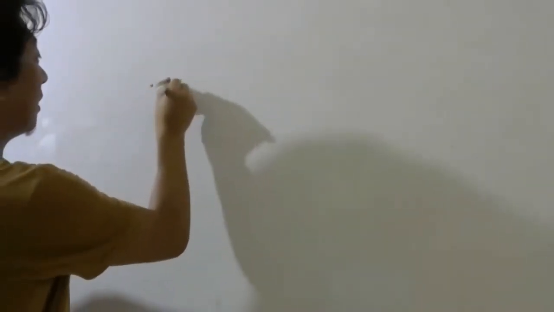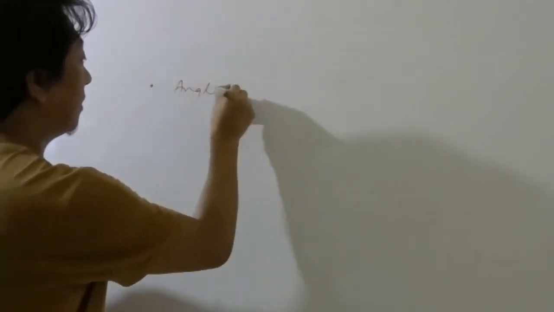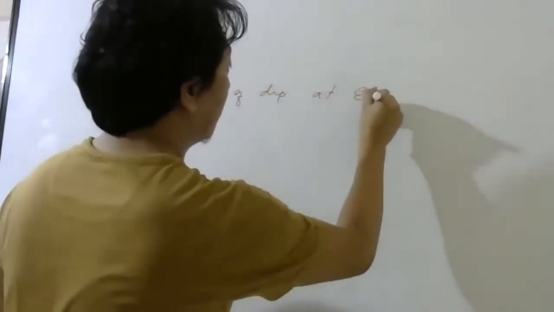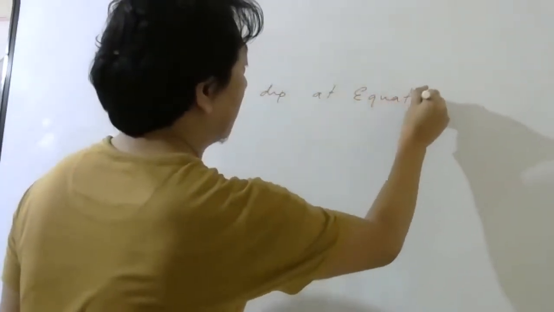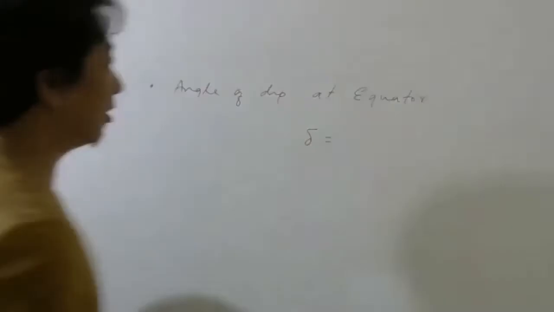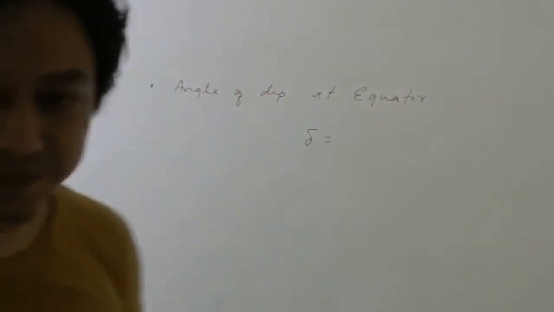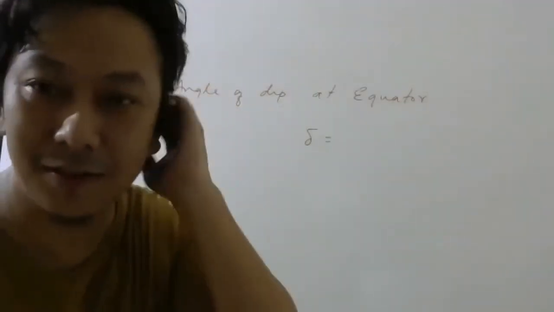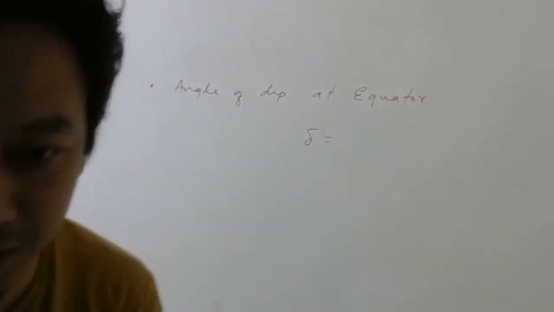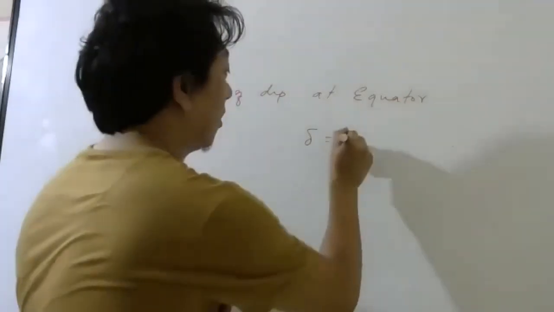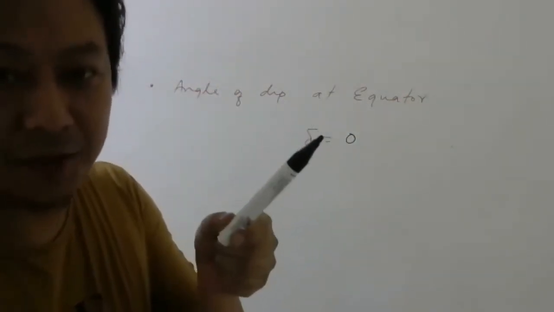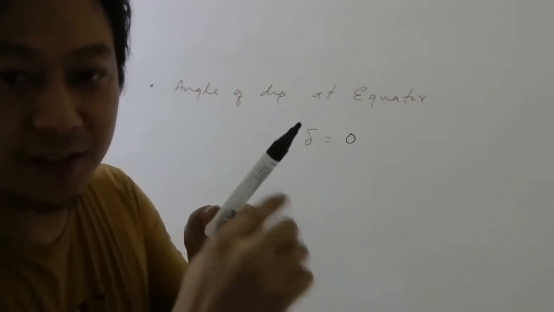Now quickly tell me, angle of dip at equator. At equator, what will be dip? Approximately. Anyone? 0. Very good. Why 0? Because Earth's magnetic field makes some angle with horizontal.